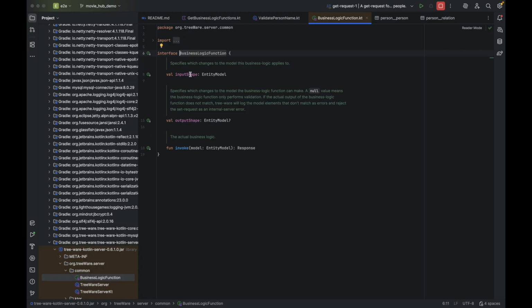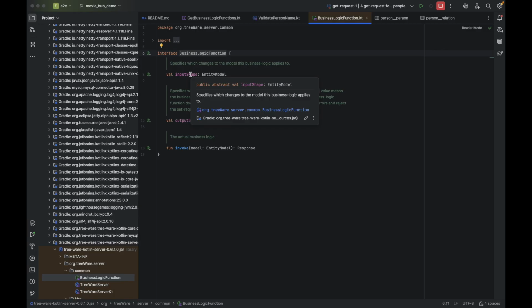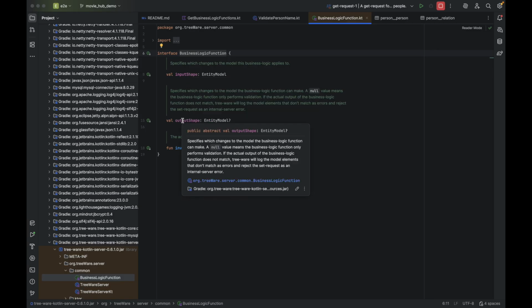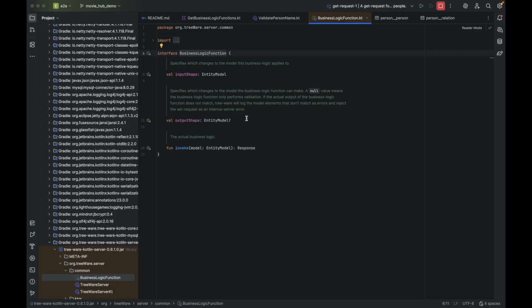The input shape specifies which parts of the model you're interested in validating or applying business rules to. The output shape declares what you're going to do. If the output shape is null, it means your invoke function is just a validation function and you're not going to modify the set request. If it's a non-null value, which is just an entity model or a model tree, then it declares which parts of the set request your invoke function will modify.